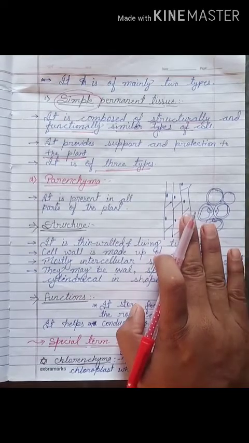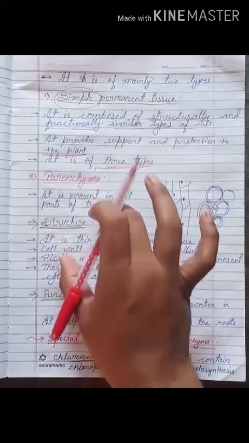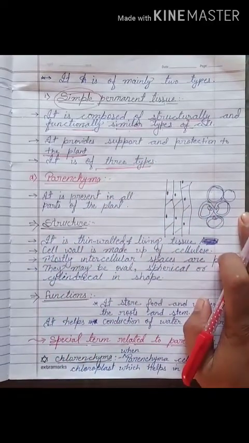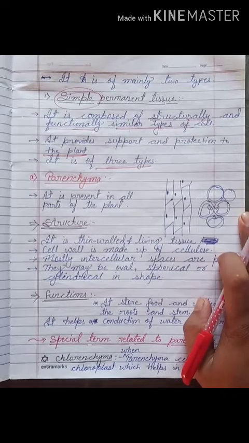One more important thing, my dear: for each and every kind of permanent tissue, either simple or complex permanent tissue, you should remember three things. The first is the location, the second is the structure, and the third is the function.